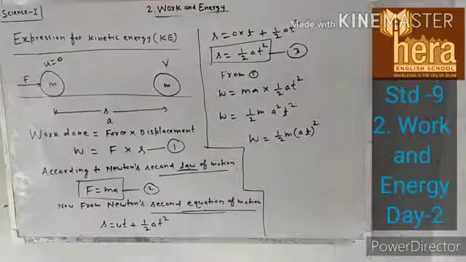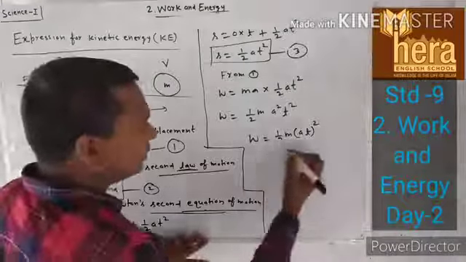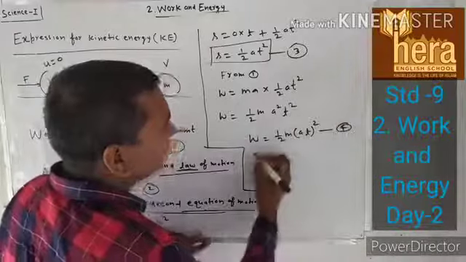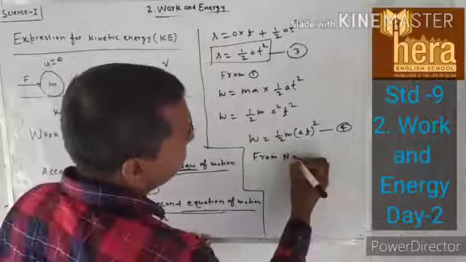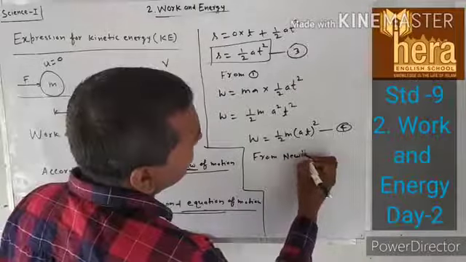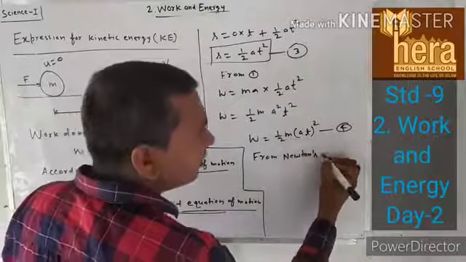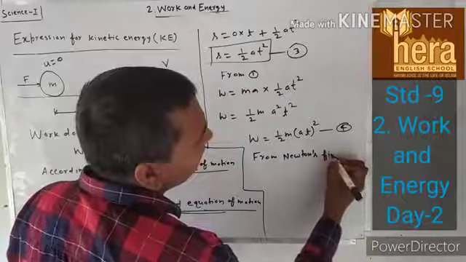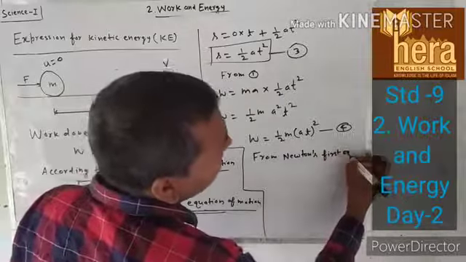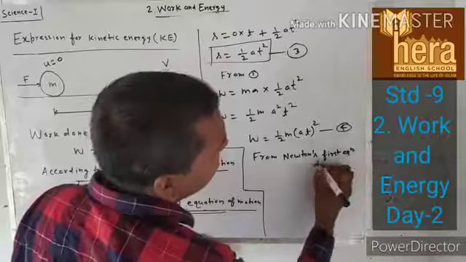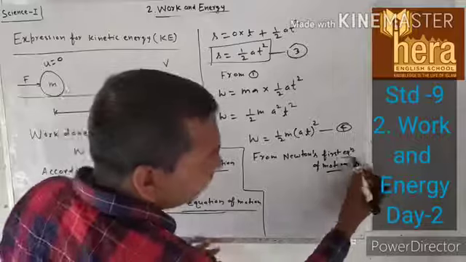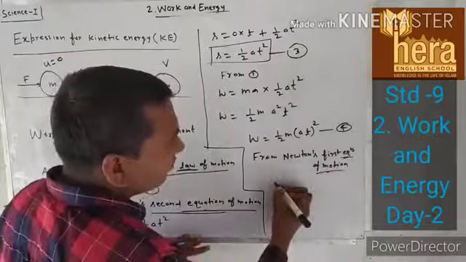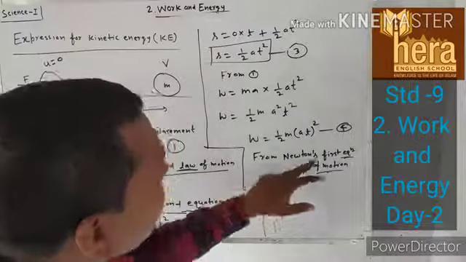Now from Newton's first equation of motion, give equation number 4. What is Newton's first equation of motion?